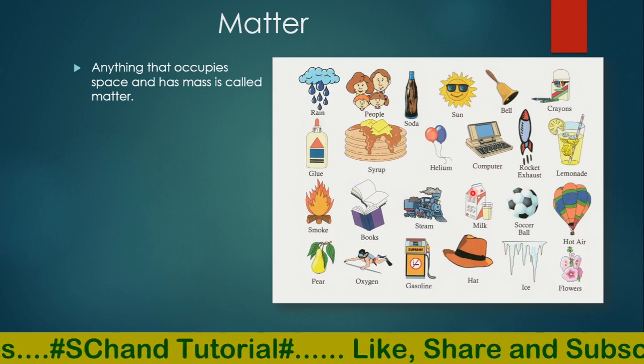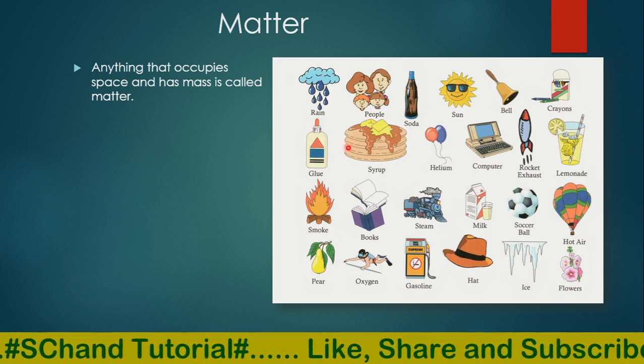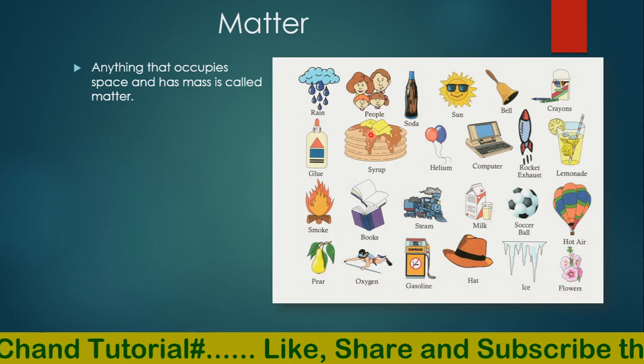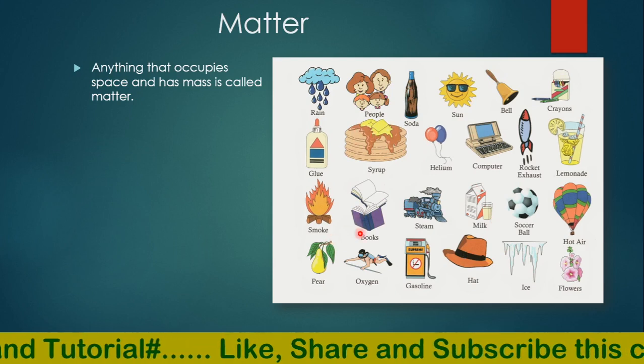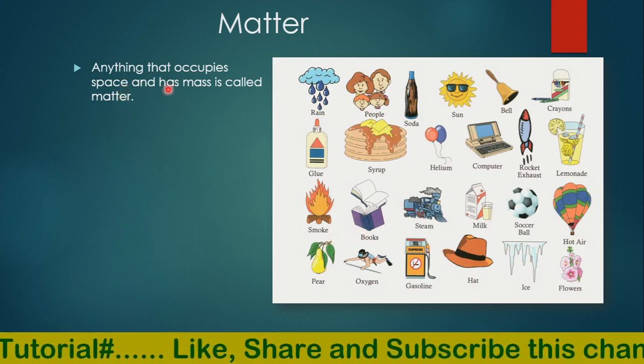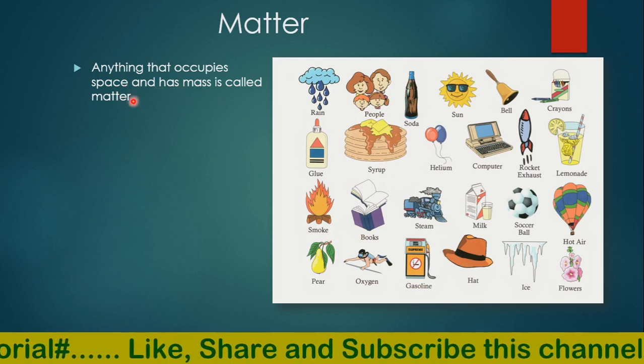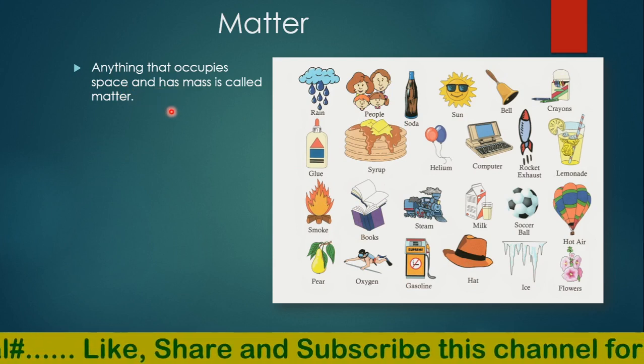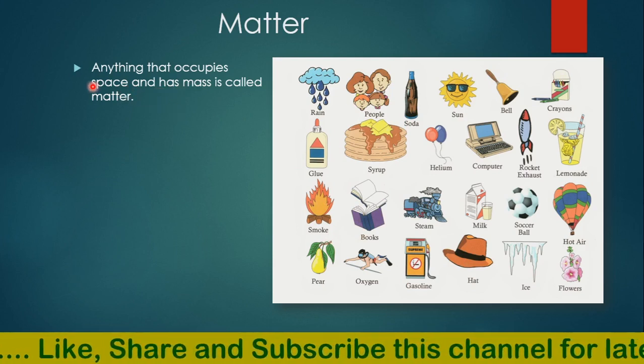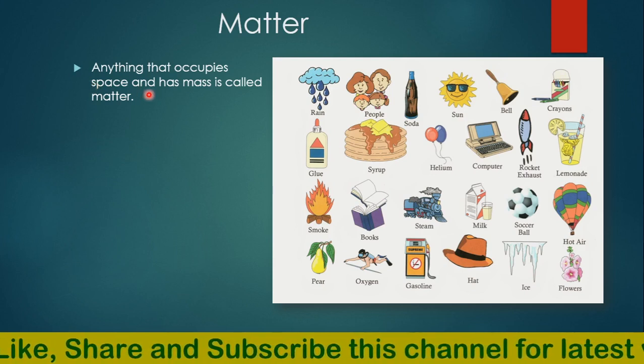All the things around us, even our own body, are made of matter only. So all the things which have these two properties, space and mass, are called matter.